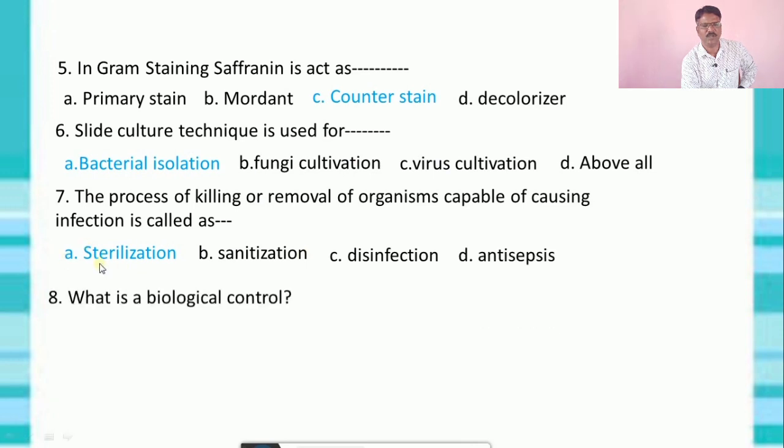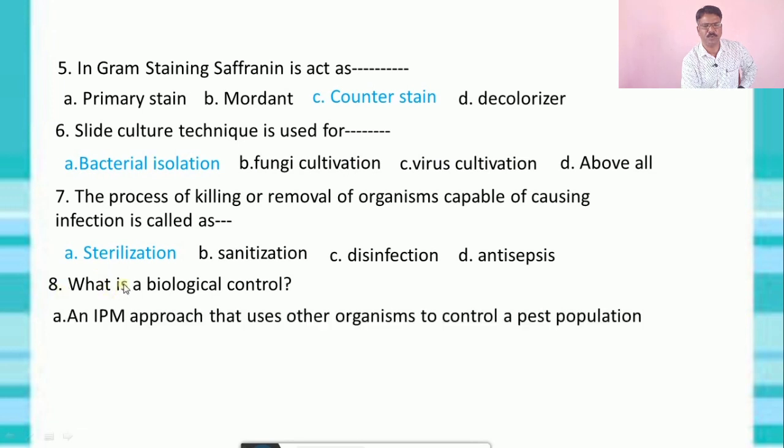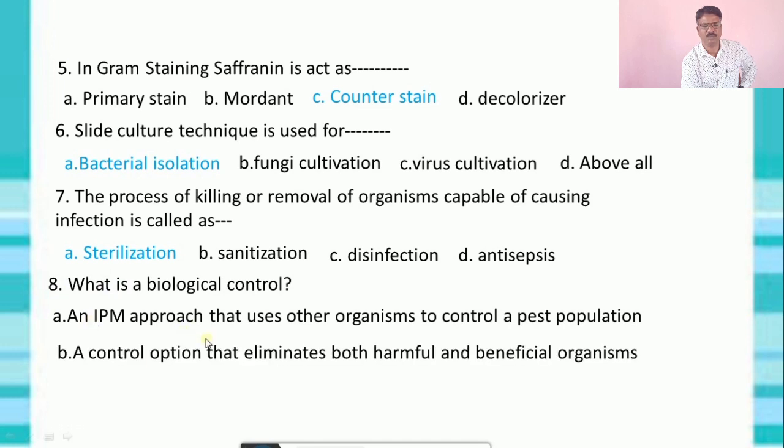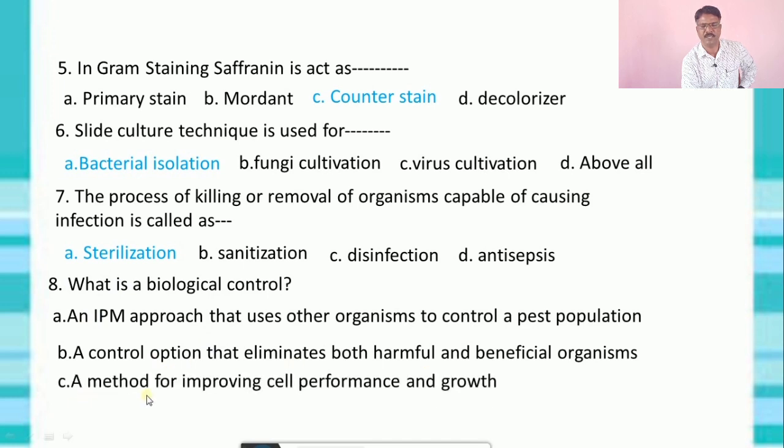Question 8: what is biological control? Option A is an IPM approach that uses other organisms to control pest population, B. a control option that eliminates both harmful and beneficial organisms, C. a method for improving cell performance and growth, and D. a control method that prohibits a pest from reproducing. So D is the correct answer.